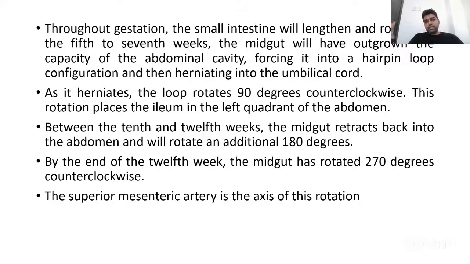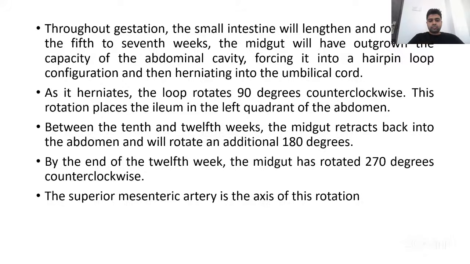So retraction happens between the 10th and 12th week of embryological life. This takes place for another 180 degrees, in the same counterclockwise direction. So a total of 270 degrees rotation happens in a counterclockwise direction. It starts to come out in the 5th week, and starts going back inside at the 10th week, and it is completed by the 12th week.